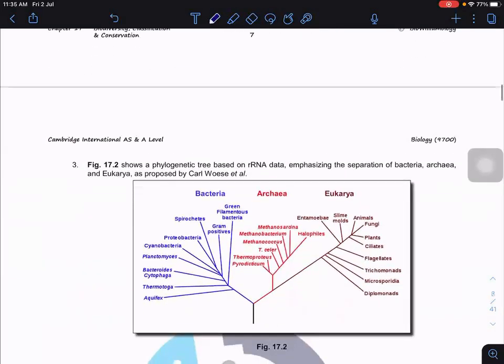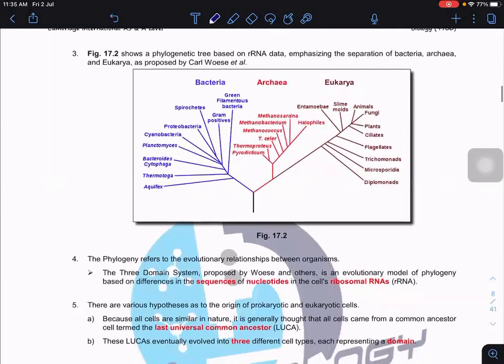If you look at the phylogenetic tree based on the ribosomal RNA, you realize that we have three groups here: bacteria, one domain; archaea, another domain, in red color; and eukarya. Everything here points to one last dot, which we call the LUCA, the last universal common ancestor.